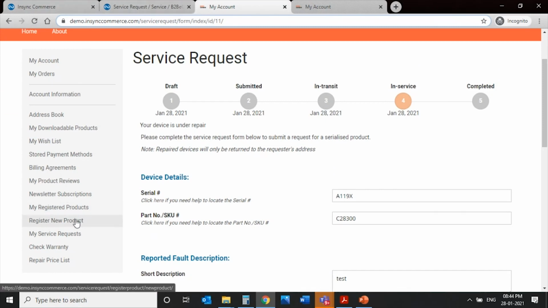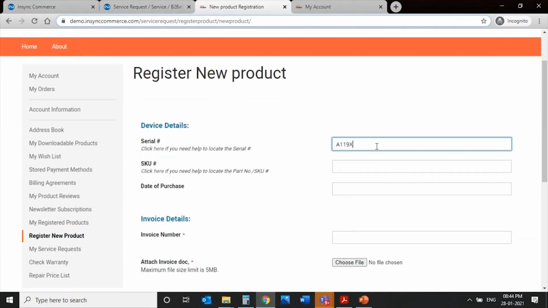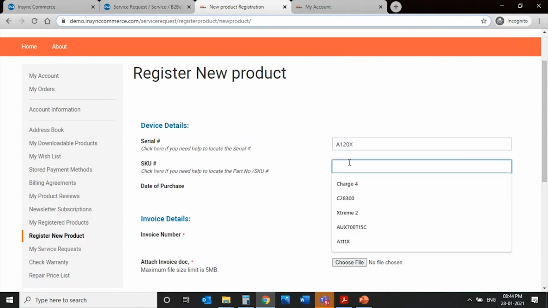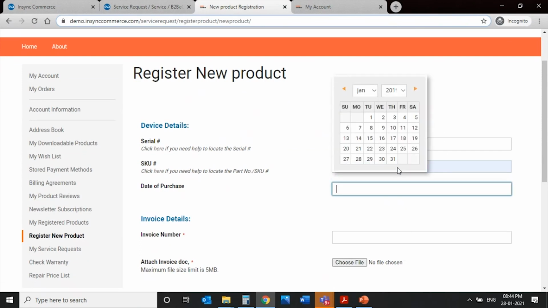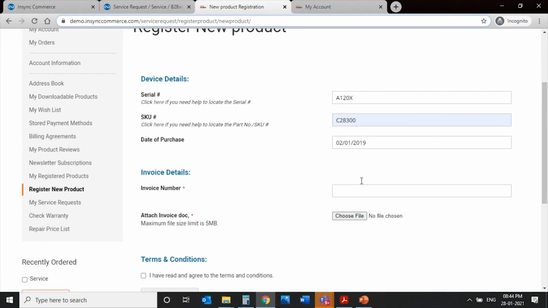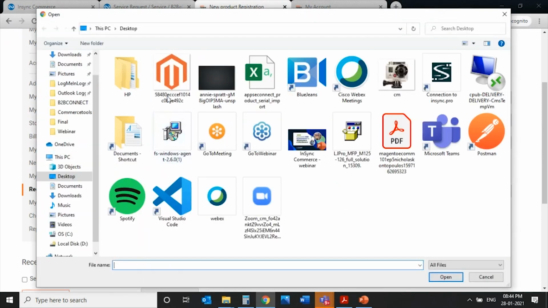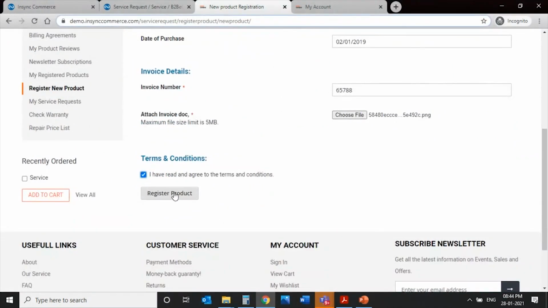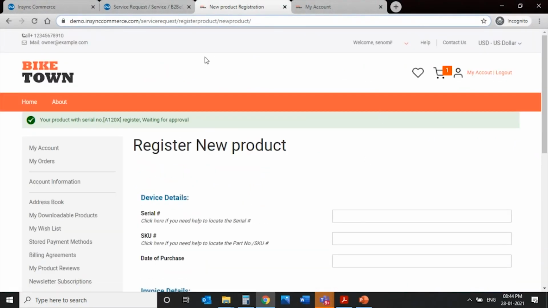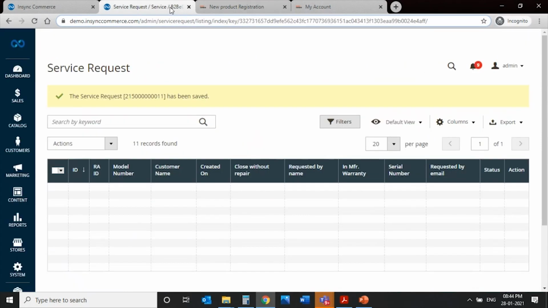OK, so I'm just going to quickly register a new item with a date beyond, like last year, for example. So I'm going to put the purchase date as 2019. OK. And so it is. So right now, if I register this item in 2019, it's beyond the warranty period. So I just give an invoice number. I provide an invoice document. I register the product. So this is kind of happening as a flashback, for example.